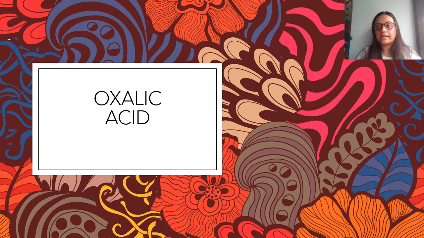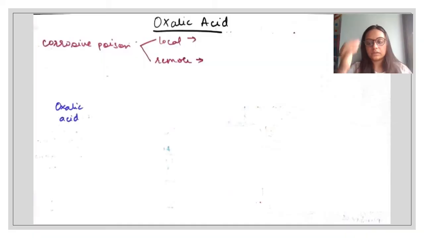Alright, let's get started. So we know by now that oxalic acid is a corrosive poison. Corrosive means it's going to corrode, right? So oxalic acid, its action could either be local or remote. If the acid falls on your skin, it will have a local action. If you ingest the acid, it will have a remote action.